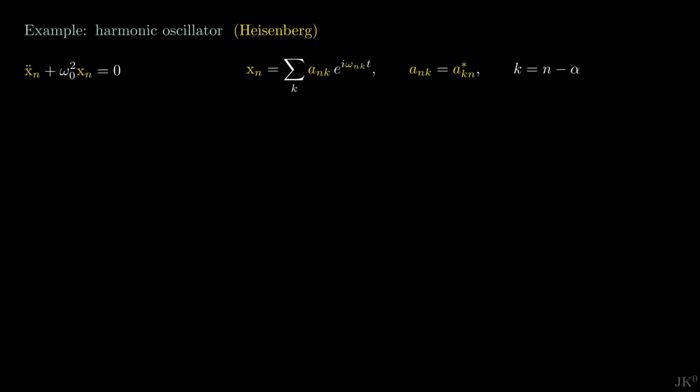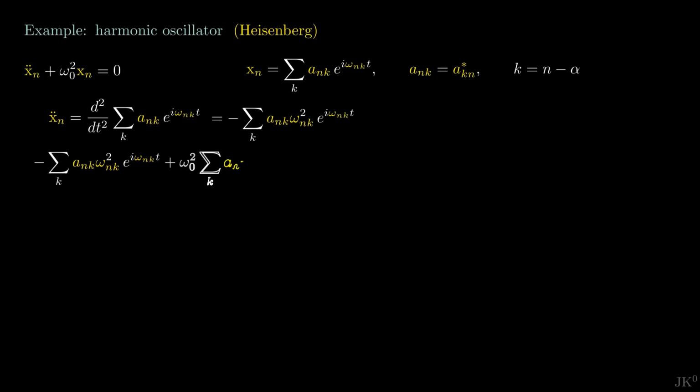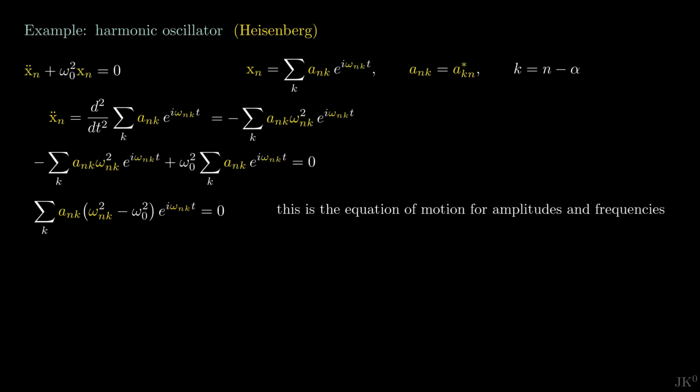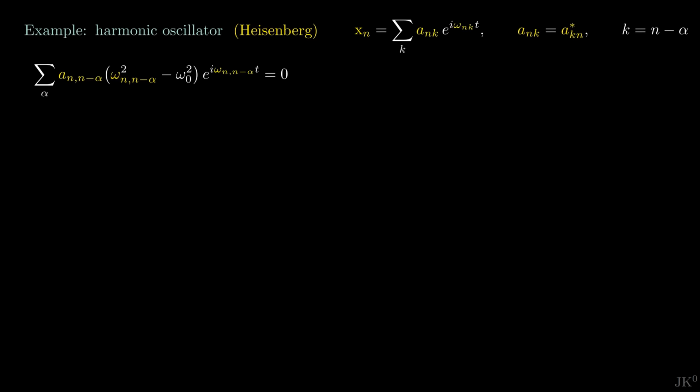Just like before, we begin with the quantum position, but instead of using the classical solution, we calculate the second time derivative to replace it into the equation of motion. Factorizing common terms, we find this relation. From now on, we will need the complete form of the indices, so I am replacing k by n minus alpha. Under the assumption that every state has its own energy, for each value of alpha in the sum, the exponent will be different. This means that each element of the sum must individually vanish.